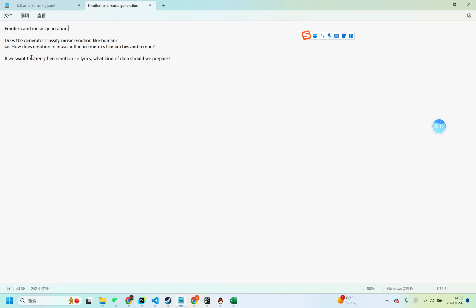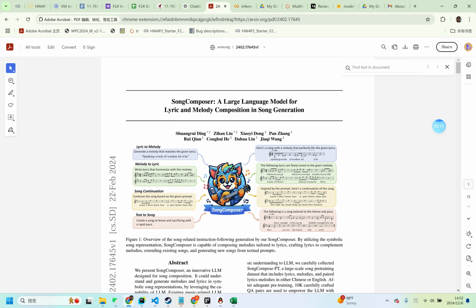In general, if we want to change the emotion to lyrics process, what kind of data should we prepare? That's our major goal. This model has many possibilities. It can change lyrics to melody and something else, but today I'm going to only focus on text to song.